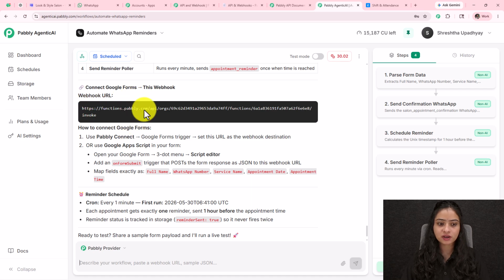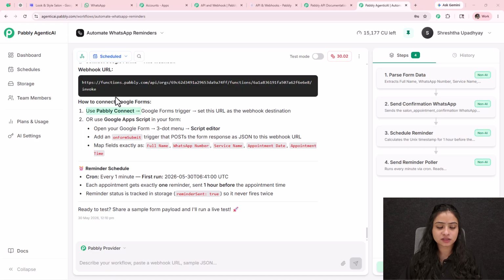This is the webhook URL, because in order to fetch the details from Google Forms, we have to connect it with this workflow. Either we can connect this webhook URL using Pabbly Connect to connect our Google Forms and the workflow, or even if you do not want to use Pabbly Connect or any other application, you can directly connect this Google Form with this workflow using Google Apps Script. I will be using the second option of going to Google Apps Script in my Google Form.